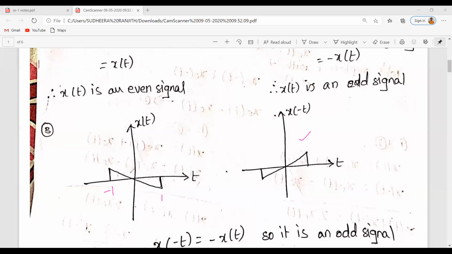If we plot x of minus t, then that is similar to this one, right? So if we multiply this particular signal with minus, then we are going to get this signal. So it satisfies the condition x of minus t is equal to minus x of t. So it is an odd signal. Is it clear?